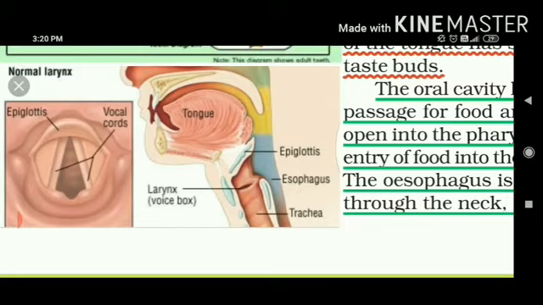So when we eat, our epiglottis remains closed. But when we start speaking, the epiglottis flap will start opening. So on the left side, you can see how the epiglottis has opened and the windpipe is now open. You can see 2 vocal cords by which the sound is produced in the body.